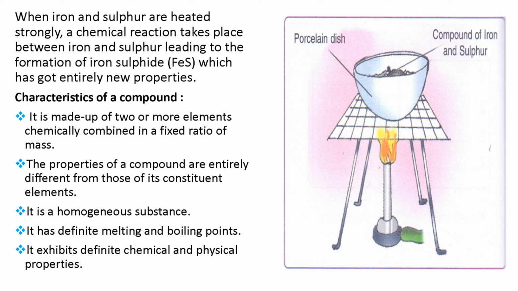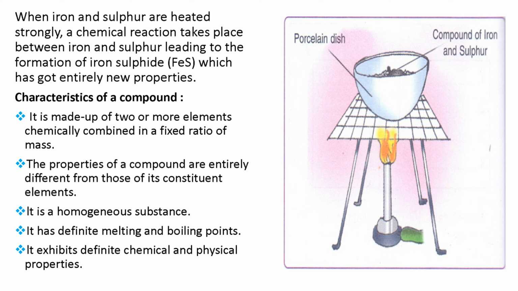So this is an important point: elements which combine to form a compound have a fixed ratio of mass. The ratio is always fixed. The properties of a compound are entirely different from those of its constituent elements. I have told you earlier that a compound has totally different properties from its constituents.